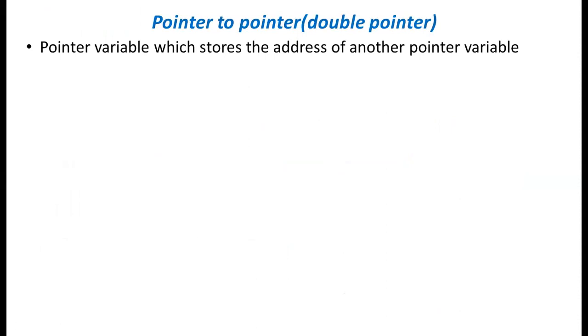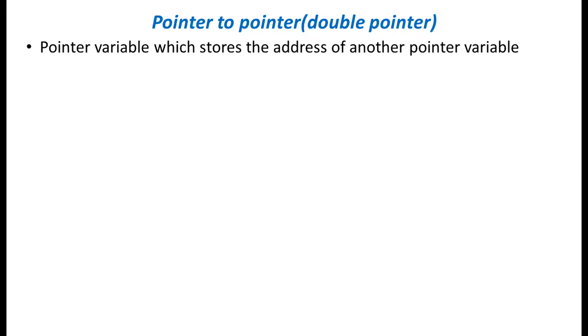Next, pointer to pointer or double pointer. So what is the use of a pointer variable? A pointer variable stores the address of another variable. If I want to store the address of another pointer variable, then I need to use a double pointer.